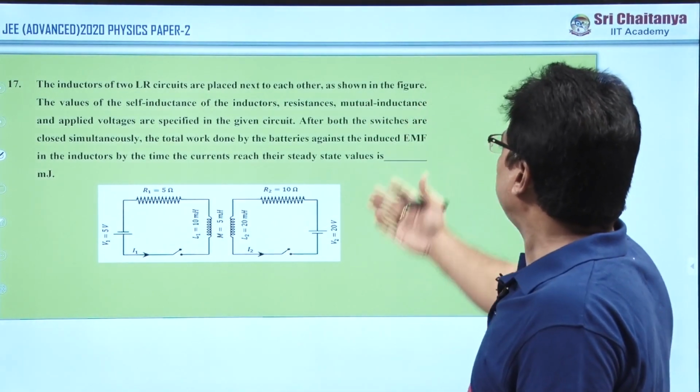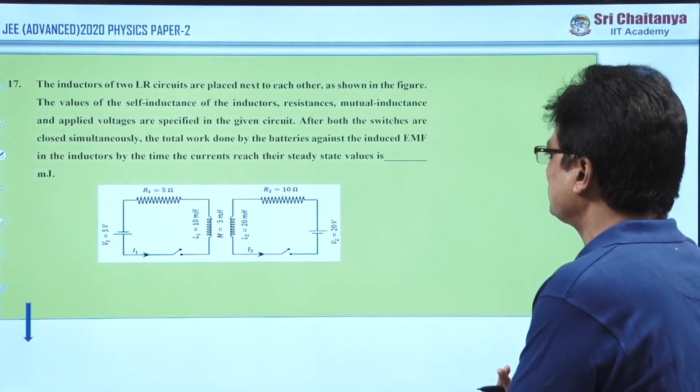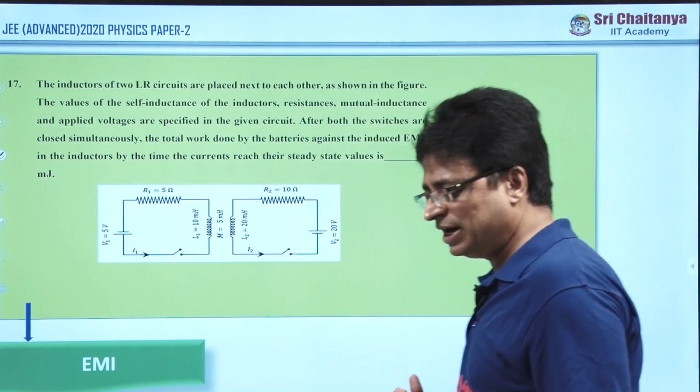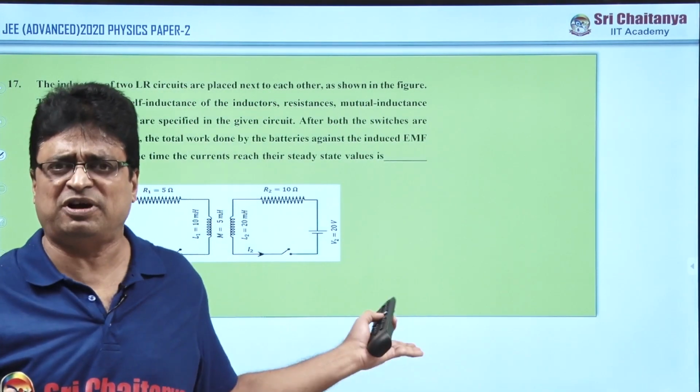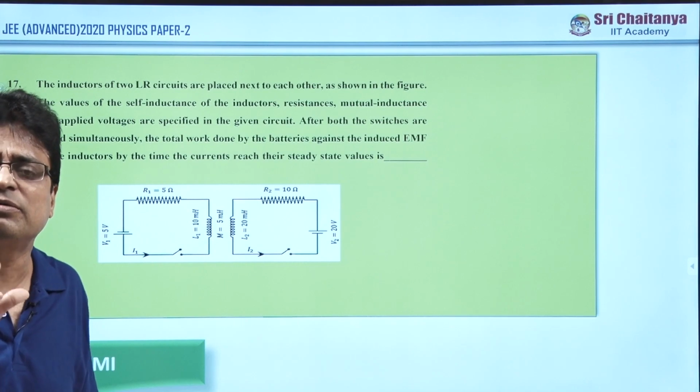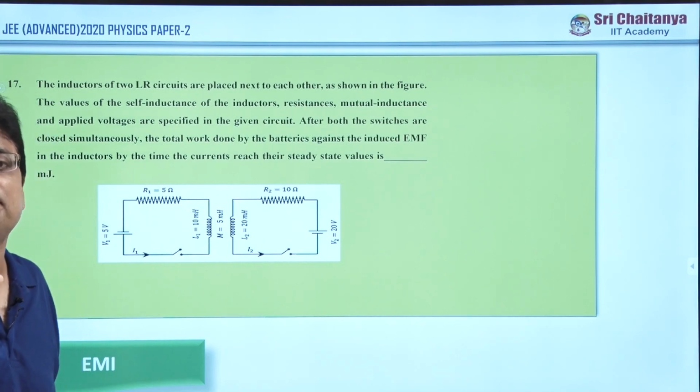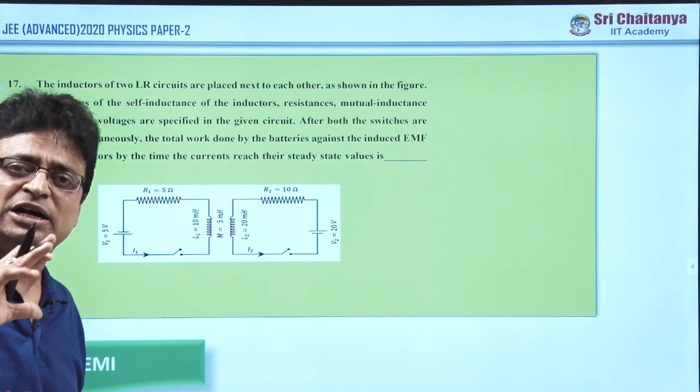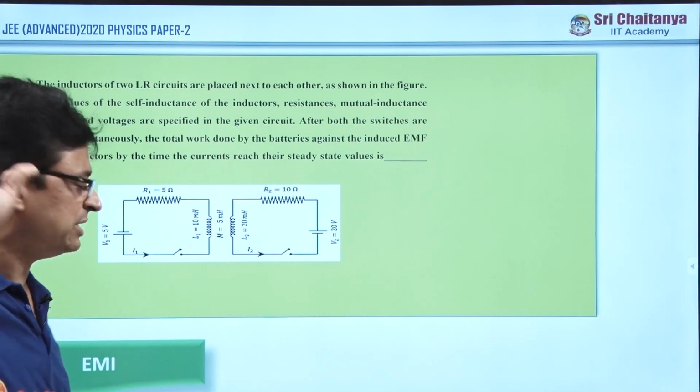So my friends, question number 17. If you have gone through this question, it is given from electromagnetic induction. If you verify the paper, the majority of the questions are coming under the electricity chapter only. Electricity means electrostatics and electrodynamics, current electricity, EMI, etc.